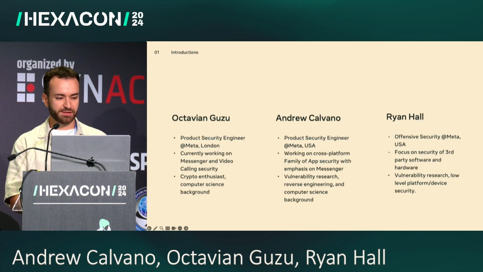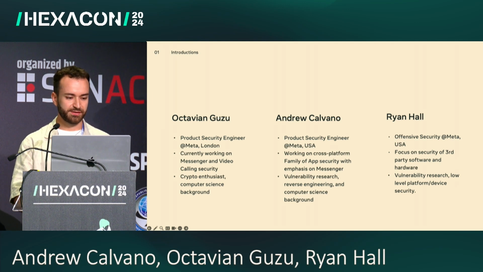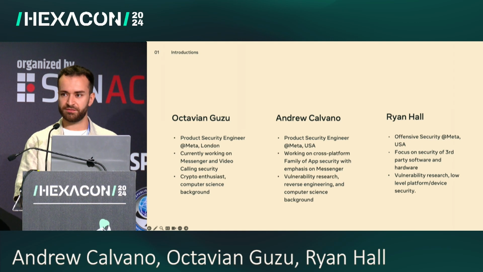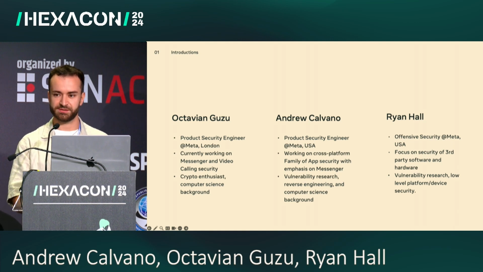First, let us introduce ourselves. My name is Octavian, or Octav for short. I'm a product security engineer working for Meta in London. I'm currently working on Messenger and video calling security. I'm also a crypto enthusiast, and I have a computer science background.